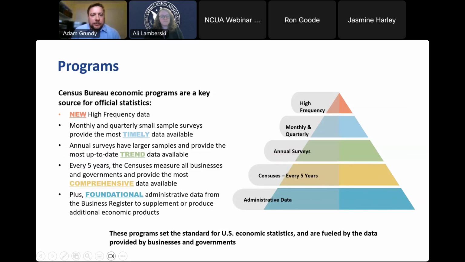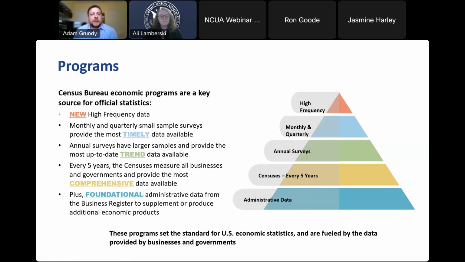So we have our high frequency surveys at the top of our slide. These would be things like our Business Trends and Outlook Survey and Small Business Pulse Survey as well. Also, at the monthly and quarterly surveys, we have the most up-to-date timely data available. These would be things such as our M3, or manufacturers' inventories and shipments surveys, and the Quarterly Services Survey, also in the middle of the pyramid as well.